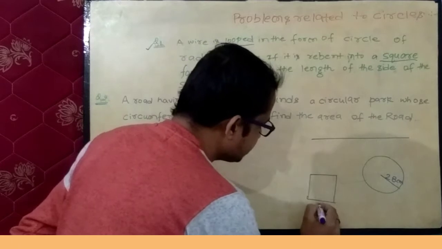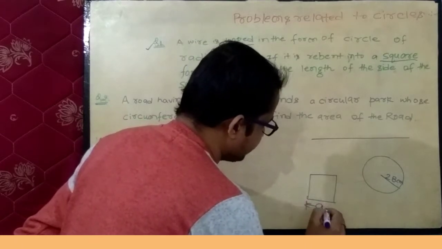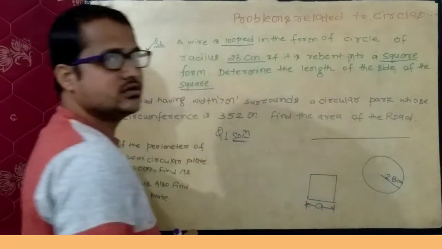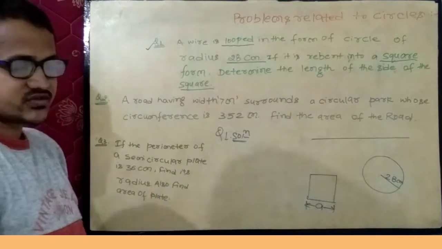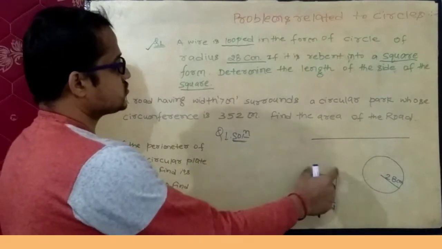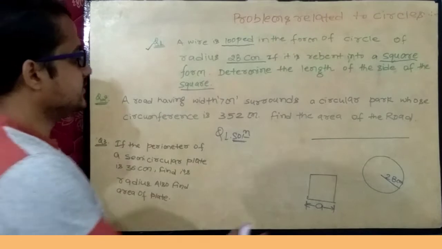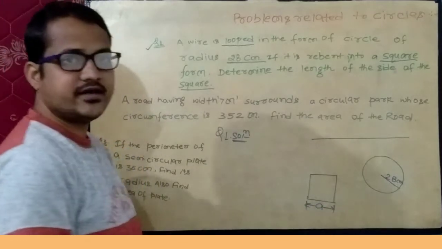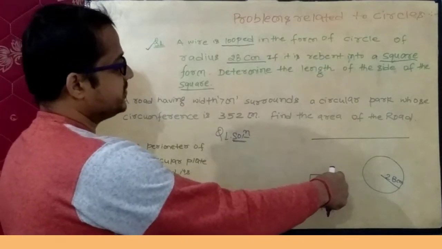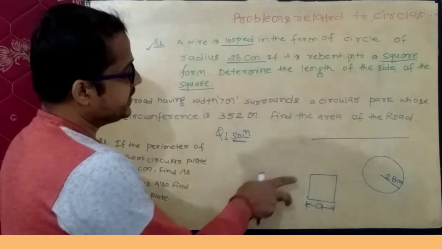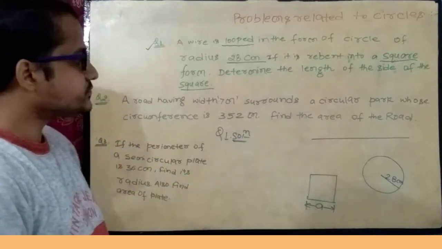Suppose the length of this side of a square is A. So according to the property of a square, all the sides of a square are of equal length. So if this side is A, then this side will also be A, this side will also be A, and this side will also be A.